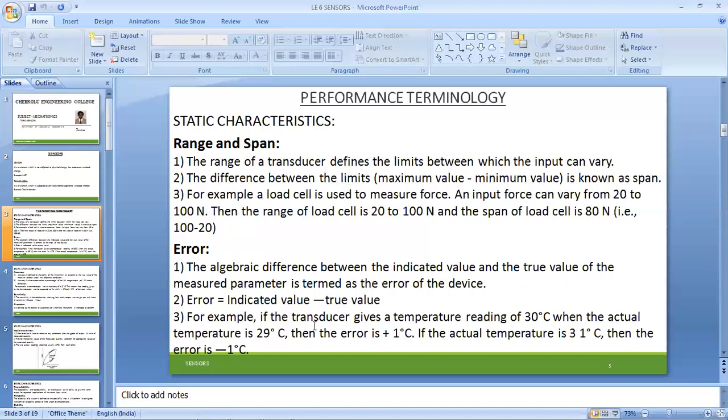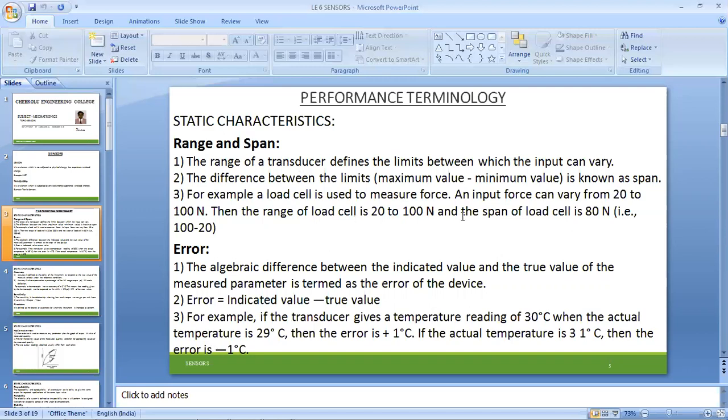Range in the sense of how much distance of variation will be grasped between one system and another system, and span is how much time that particular device will be in active mode without any external power supply.